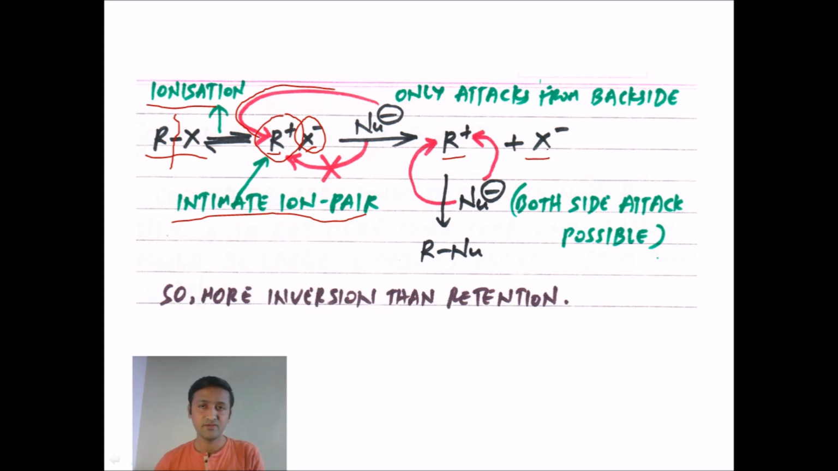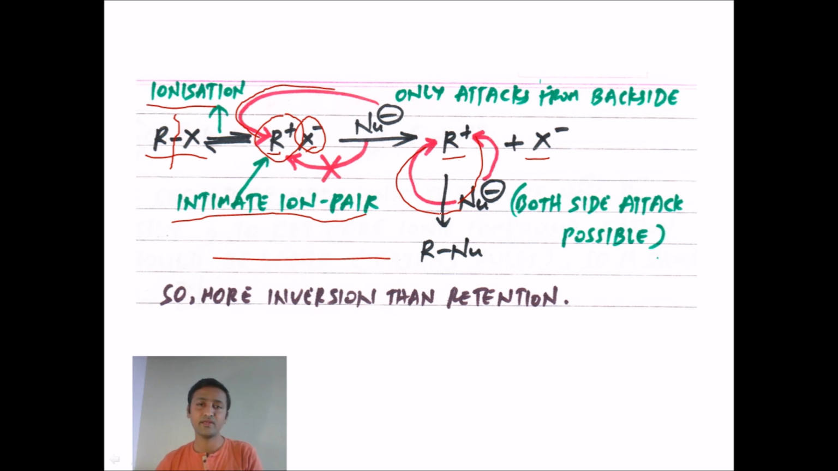As time goes on, it gets separated into the 2 ions, R plus and X minus. Now the nucleophile has both possibilities. It can attack from the front side, which leads to retention of configuration, or from the back side, which leads to inversion of configuration. In the complete picture, in the intimate ion pair the nucleophile attacks only from the back side, and once it separates completely, it attacks from both sides. So we have more inversion compared to retention.